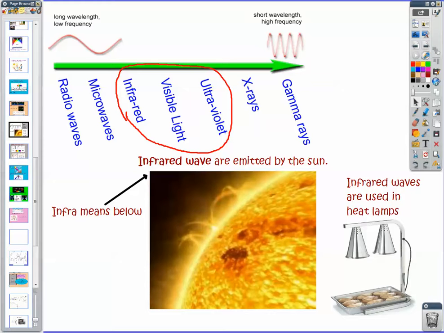So this is where you might have infrared lamps or heat lamps that are used in the cooking industry. When they put food out and they put lamps above them, these lamps emit a lot of infrared waves, and that keeps your food warm. So we get a lot of this energy from the sun.